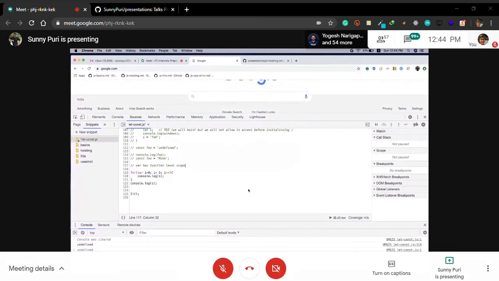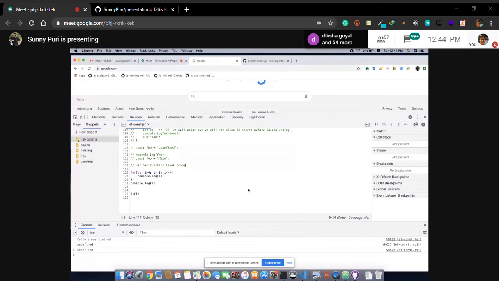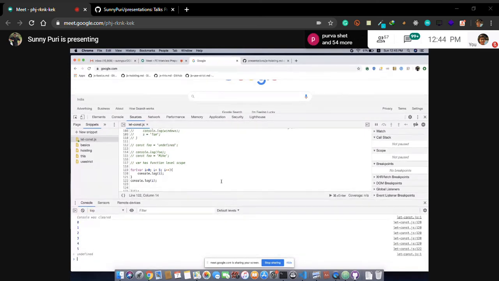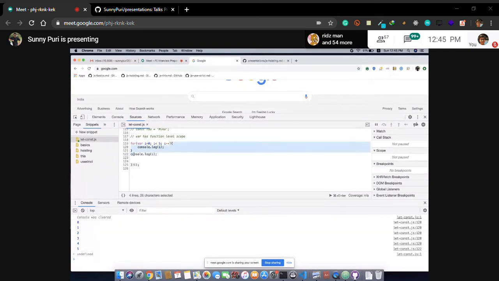So why undefined? I was saying var has function level scope. It means if you have declared a var in a function, it will not be accessible outside. Apart from that, it will be accessible everywhere. Let's run it. It will print 0, 1, 2, 3, 5 because i is accessible. This is basically a block.